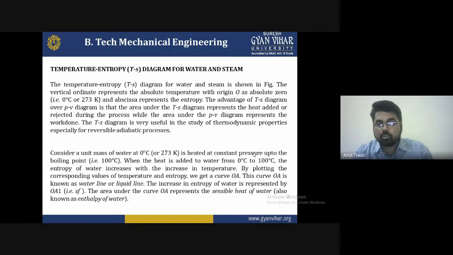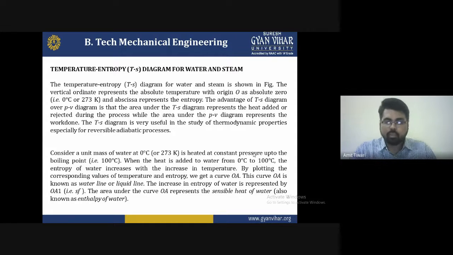Consider a unit mass of water at 0 degrees Celsius, heated at constant pressure up to the boiling point, that is 100 degrees Celsius. When the heat is added to the water from 0 degrees Celsius to 100 degrees Celsius, the entropy of the water increases with the increase in temperature. By plotting the corresponding values of the temperature and the entropy, we get a curve OA, and this curve OA is represented as the water line or the liquid line.